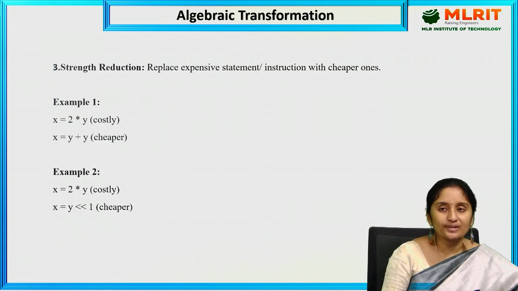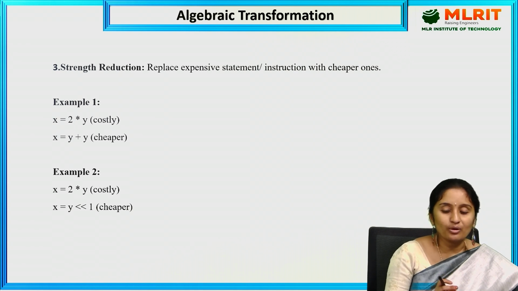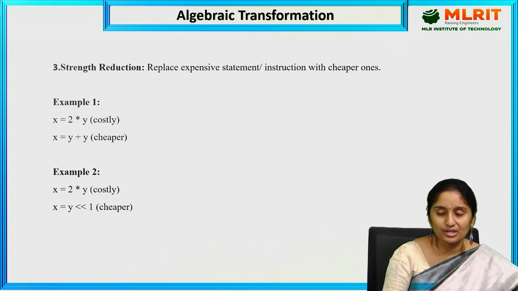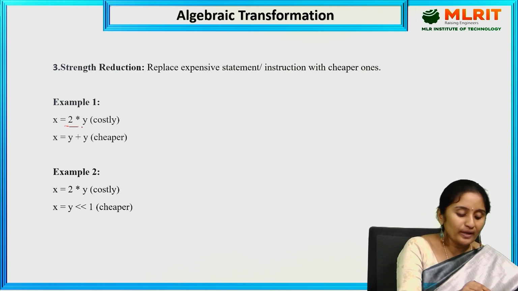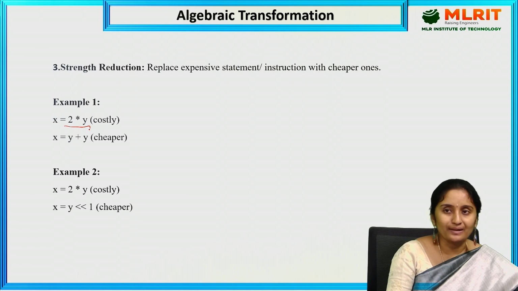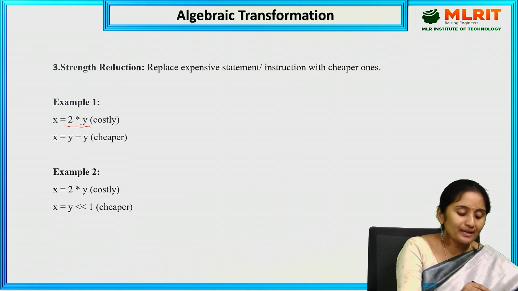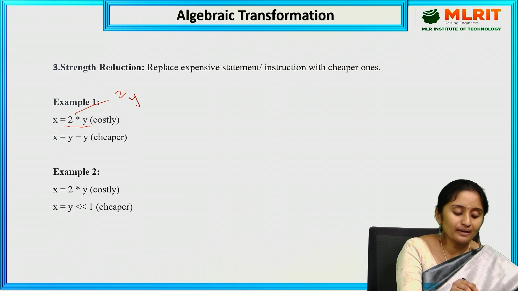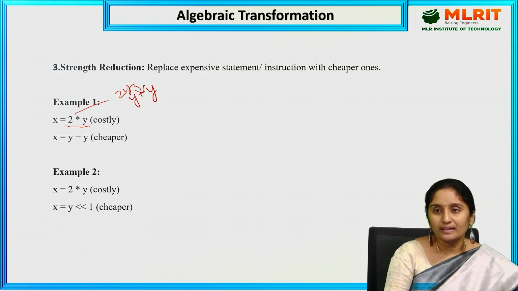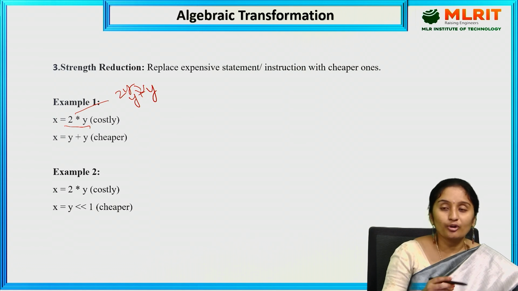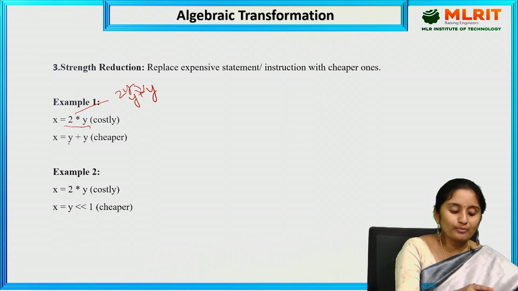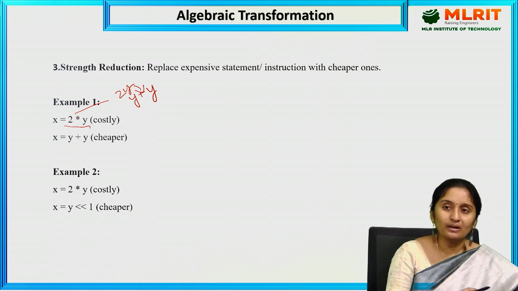The next one is strength reduction. Strength reduction is where we replace the expensive statements with the cheaper ones. Like 2 into y. To compute this takes a lot of time and it is very costly. So directly, I can write 2y as y plus y. Addition will take less time when compared to multiplication. So here I replace the multiplication operator with the addition operator.